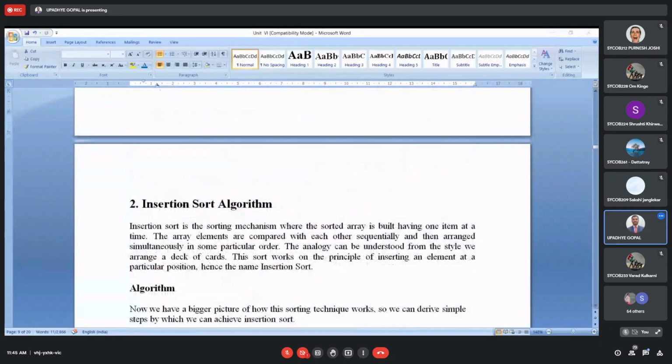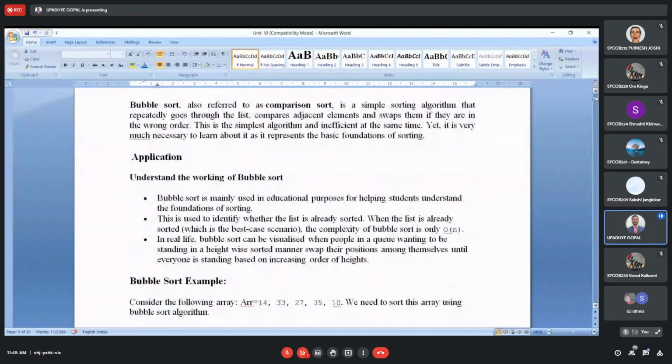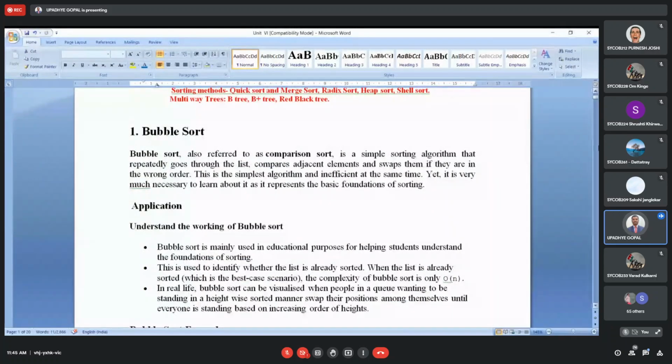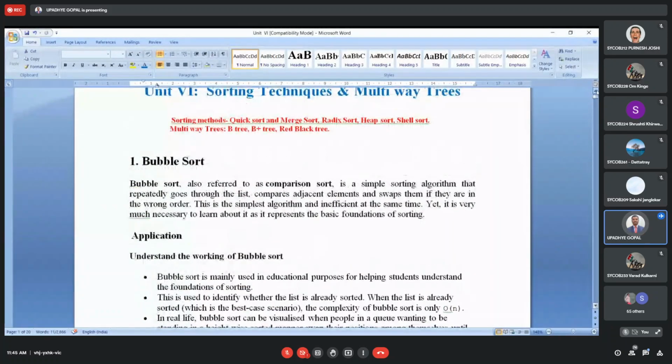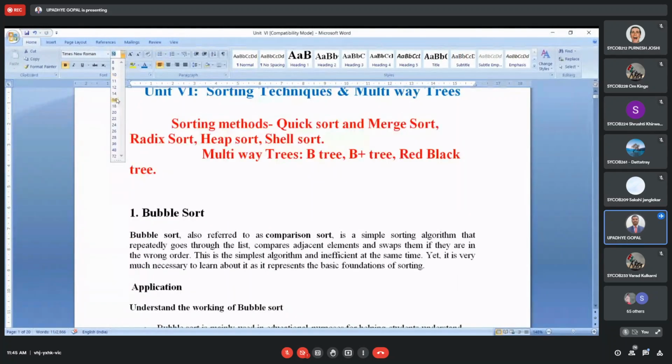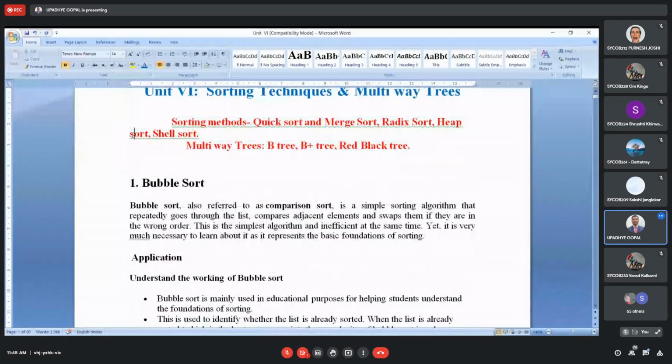First thing, as per the syllabus we will go. Then once time permits, we will go for the remaining part. So see the syllabus of this unit. How many things are stated in the syllabus? In all, there are 1, 2, 3, 4, and 5 different types of techniques. First one is quick sort, then merge sort, then radix sort, heap sort, and shell sort.